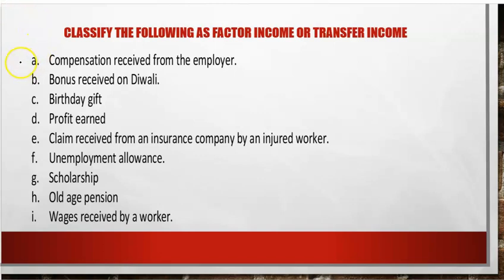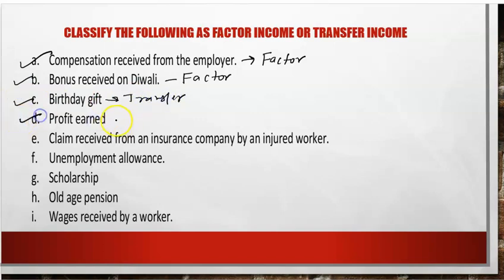The first part says compensation received from the employer. I have worked for the employer, so I am earning factor income. Bonus received on Diwali, bonus given to the worker as he's working, becomes factor. If it was a gift on Diwali, it becomes transfer. Birthday gift, as I said before, is a transfer. Nothing is given in return. Profit earned, of course, is factor, which the enterprise earns. Claim received from insurance company is a transfer.